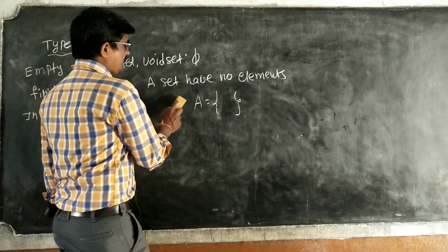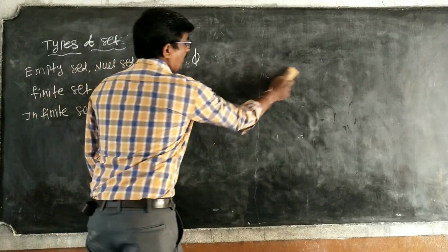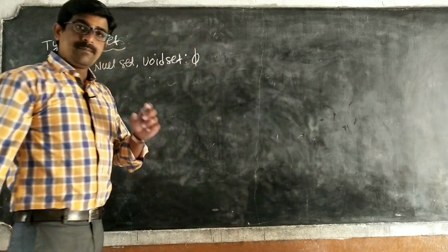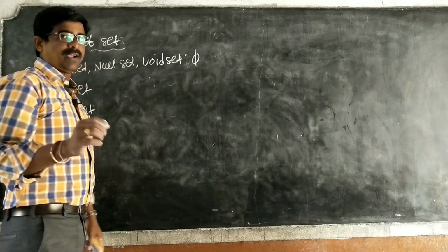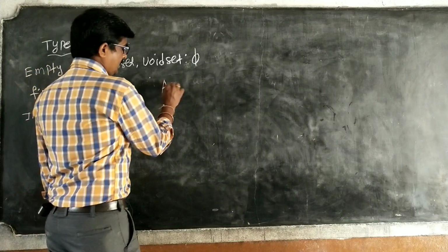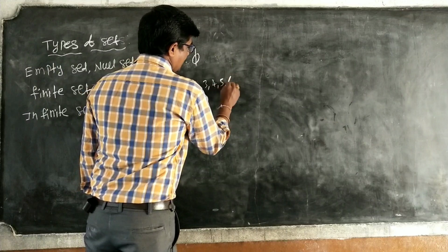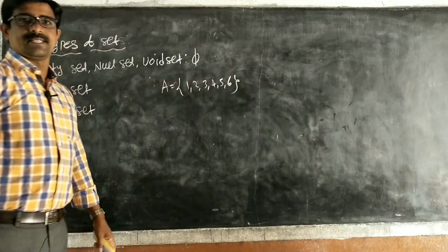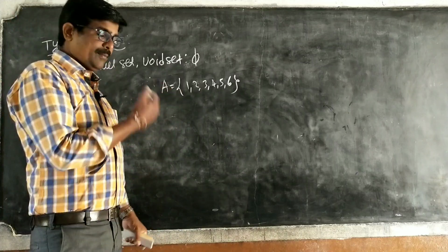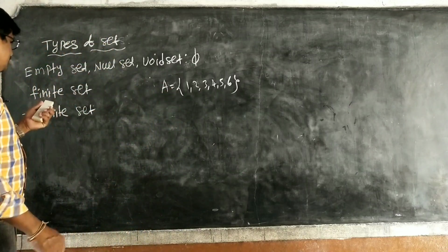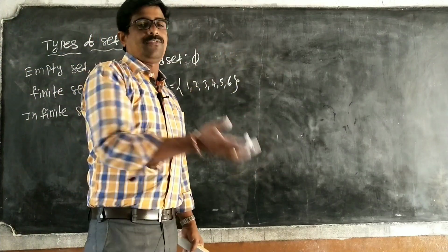Next, finite set. What is a finite set? The number of elements of a set is finite. So for example, I am taking one set A. A is equal to 1, 2, 3, 4, 5, 6. So this is a finite set because how many elements do we have? Only 6 elements. The elements of the set are finite, that is called a finite set.